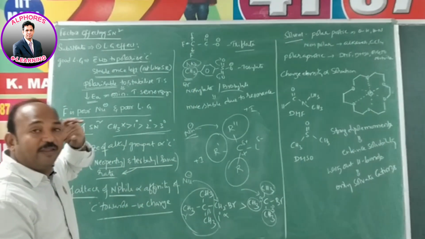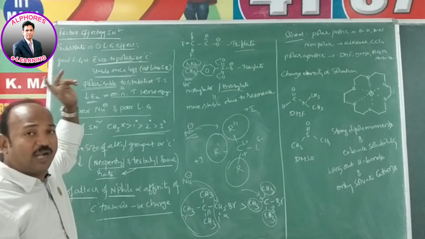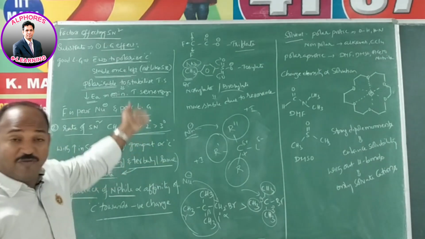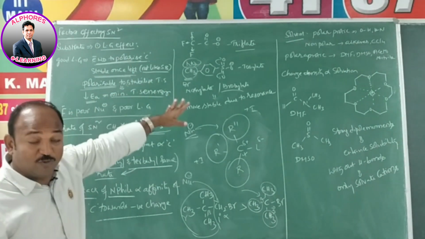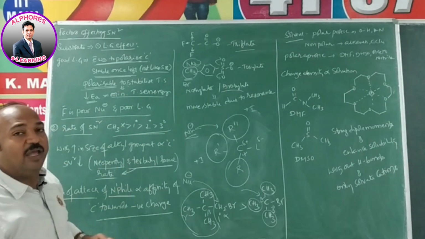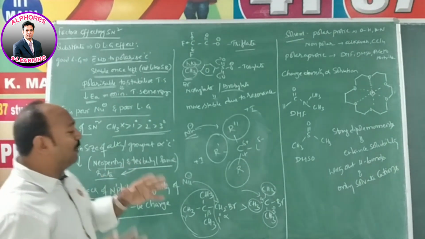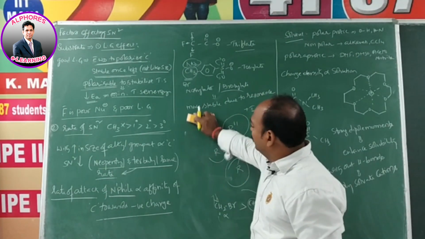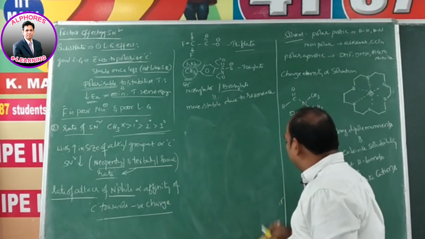You do not need to think about it again: a proton means it acts as a base, and a bulky group has more leaving tendency. The more electron-withdrawing groups there are, all of these favor leaving away. That's why, in any reaction where you want to replace that OH group, we need to consider